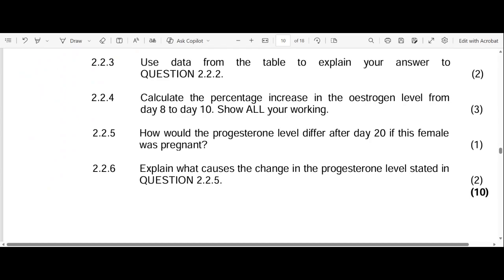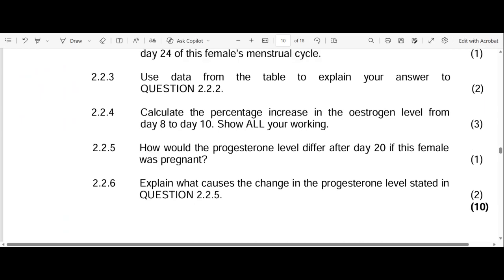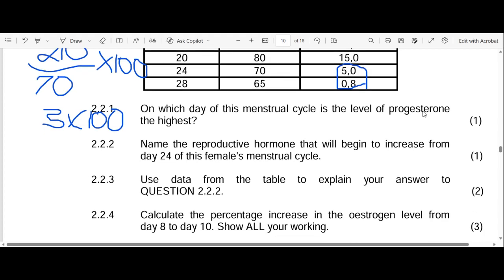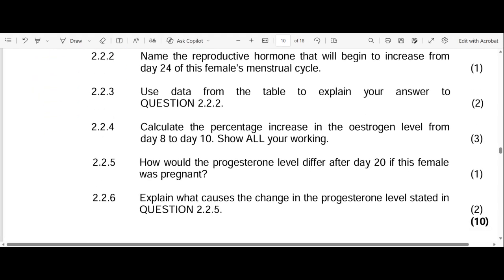How would the progesterone level differ after day 20 if this female was pregnant? Obviously, we know that the levels of progesterone will remain high, right? So in day 24, you can see here, if this female was pregnant, then the levels of progesterone will be high, here, with day 24 and day 28. So we know why they remain high. The reason why they remain high is because the corpus luteum continues to secrete more progesterone. It does not disintegrate or degenerate.